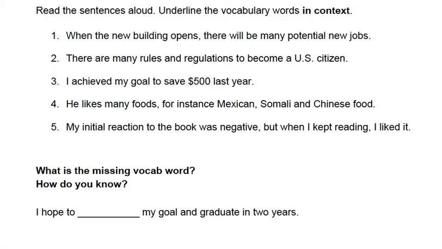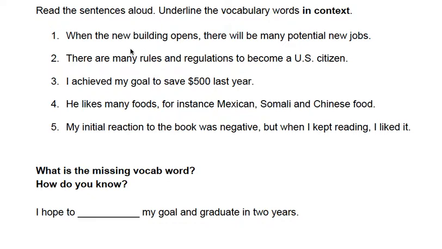So let's take a look at our vocab in context. In sentence examples, you'll see the word potential in the sentence context, regulations in the sentence, achieved in the sentence, instance, and initial in the context of a sentence. So let's notice the meaning of the words in context with the synonyms.